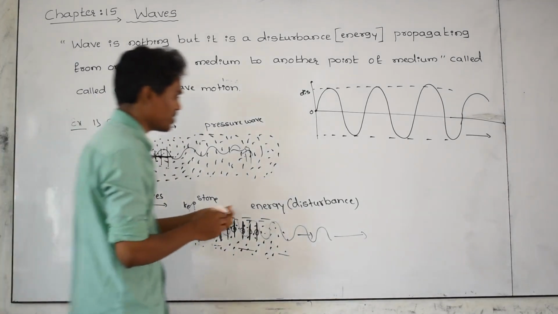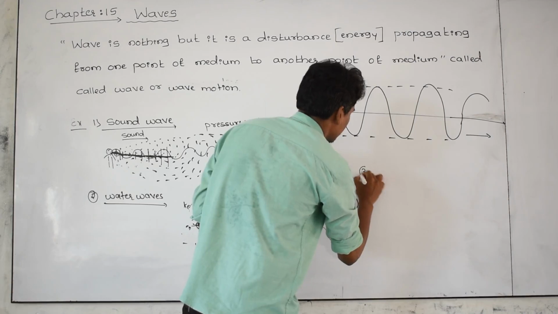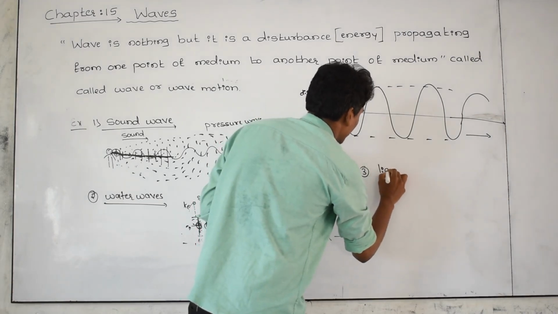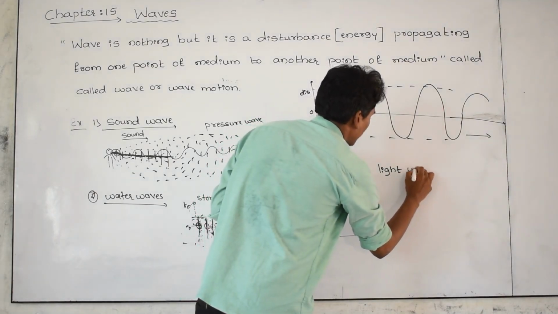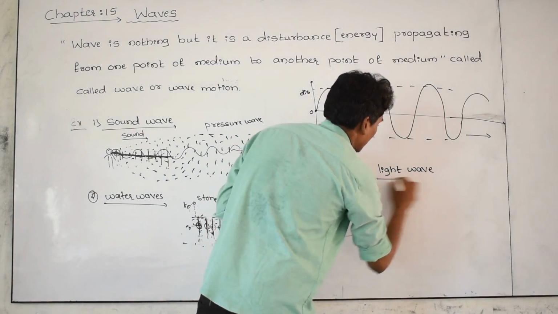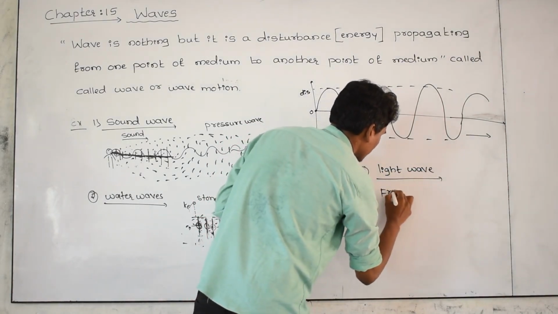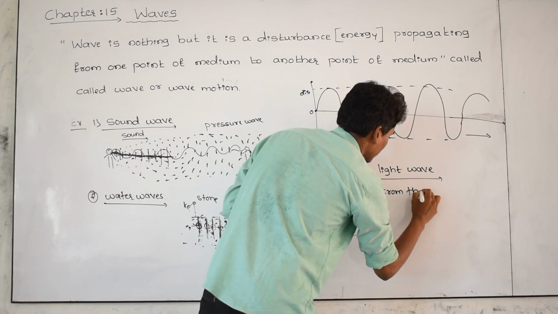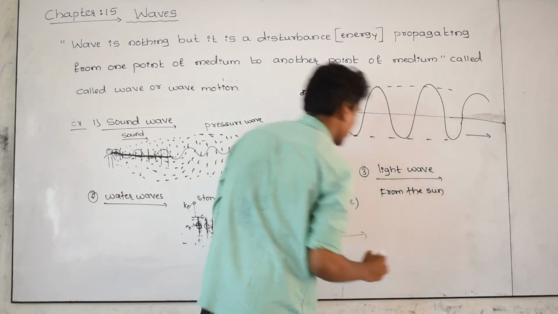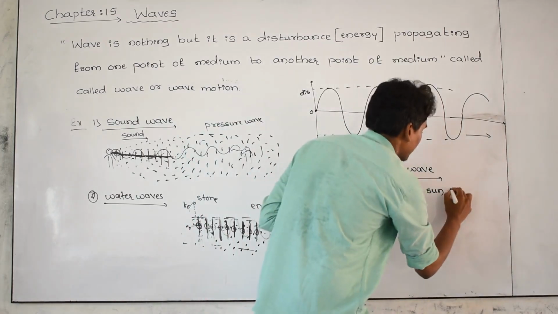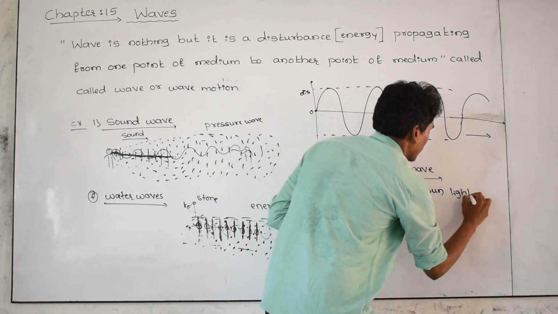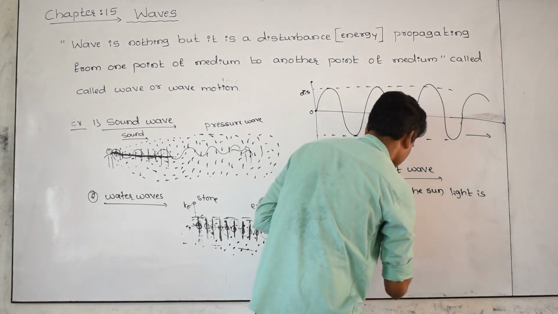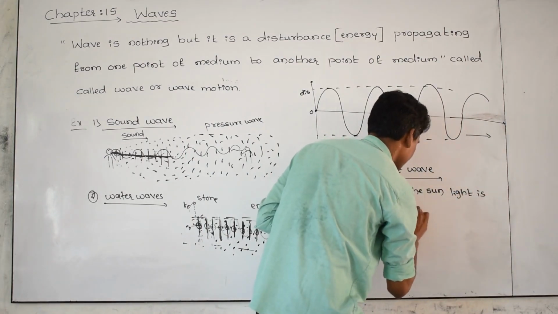And the third example you can take, what is the third example? That is light wave. Light wave from the sun, the light is propagating without medium.